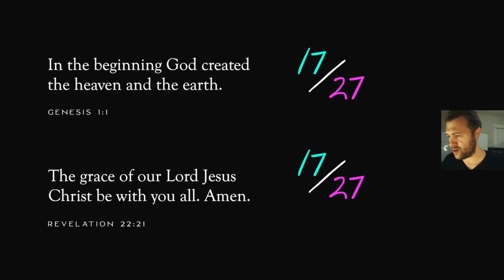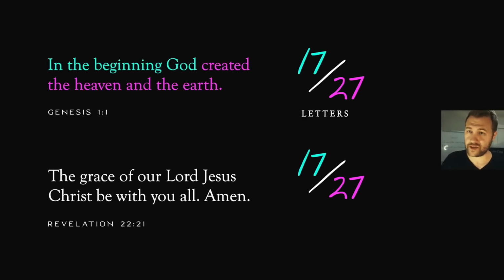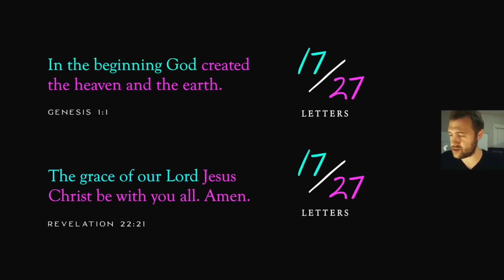I noticed something with the 17 and the 27 yesterday. I was starting to notice how the first 17 letters of Genesis 1:1 literally take you to God, the full phrase "in the beginning, God." So that's a perfect 17 letters. In Revelation 22:21, you get a perfect 27 letters starting with Jesus: "Jesus Christ be with you all, amen." So Genesis 1:1 gives you a perfect beginning of 17 letters, and Revelation 22:21 gives you a perfect ending of 27 letters. There again is that pattern of the 17th day and the 27th day, the beginning and then the ending.